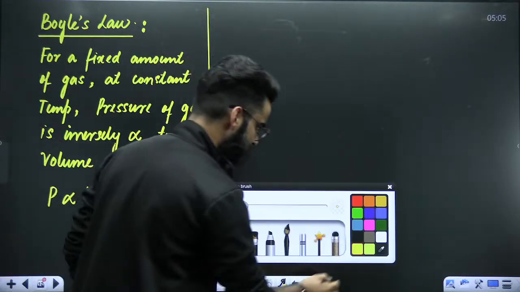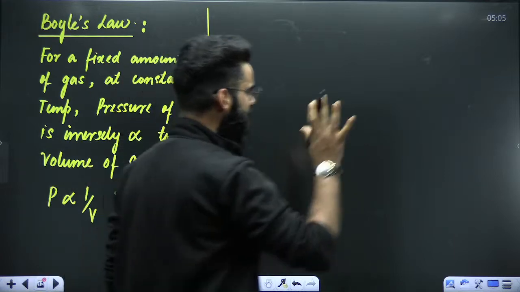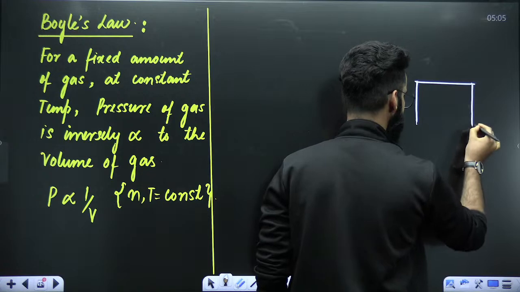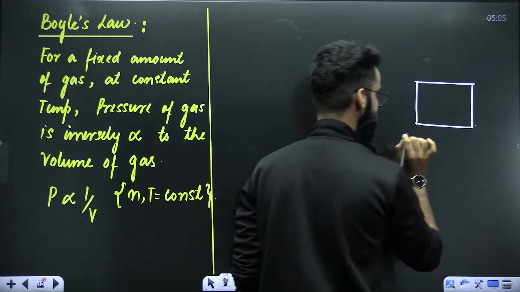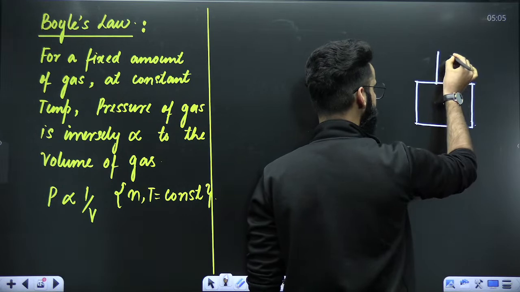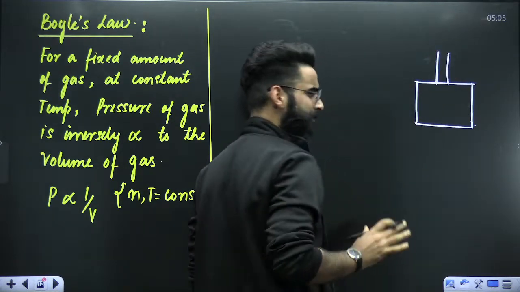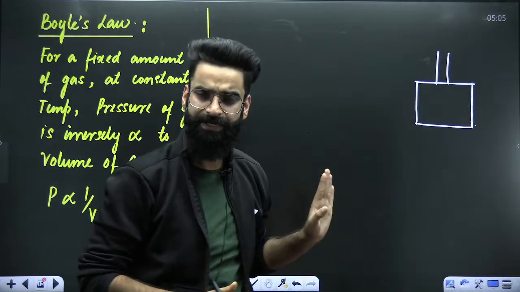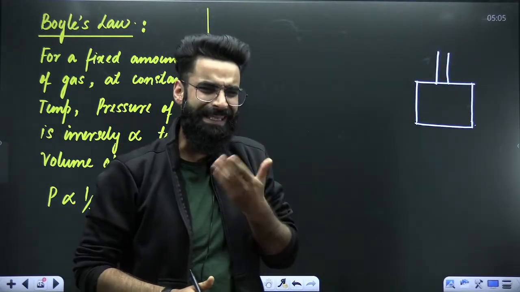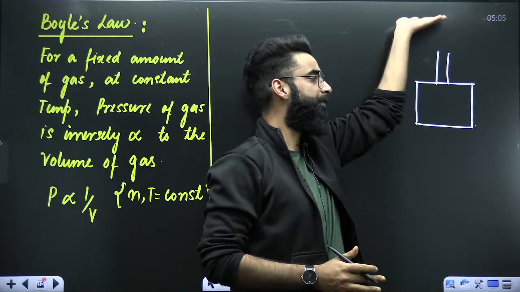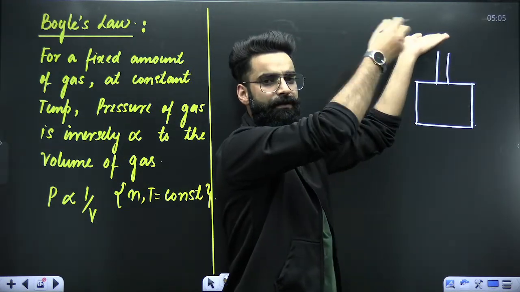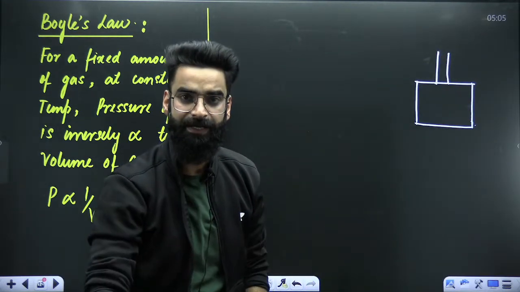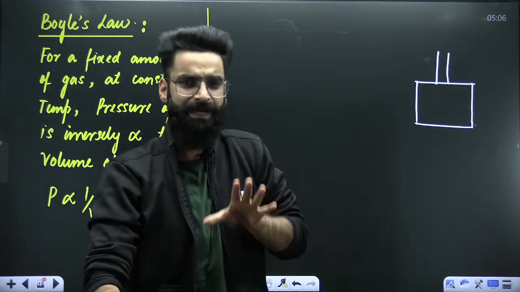Have a look and understand. For example, I'm taking one container over here, which is closed on all the sides. On the top of the container you have got a piston. The piston can go up and it can come down as well. When the piston goes up, the volume of the container increases. When the piston comes down, the volume of the container decreases.